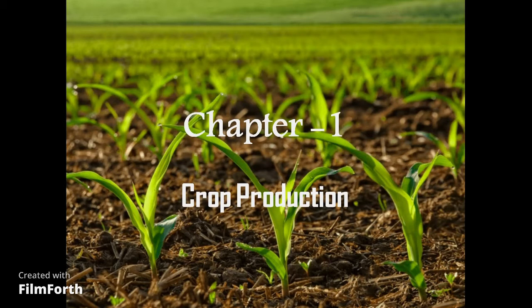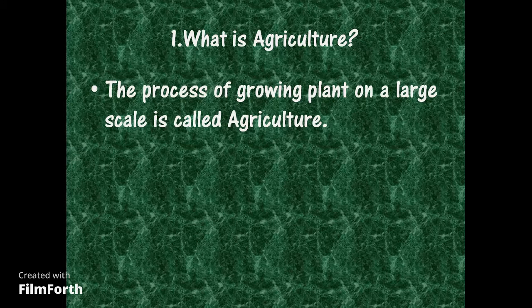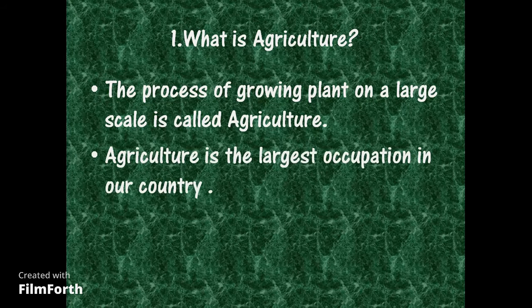Chapter 1 Crop Production. What is agriculture? The process of growing plants on a large scale is called agriculture. Agriculture is the largest occupation in our country.